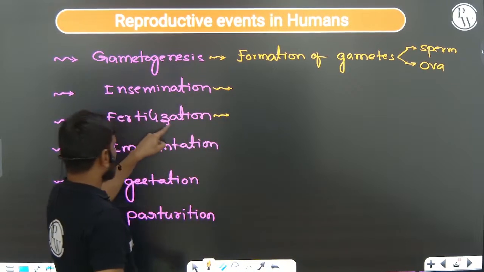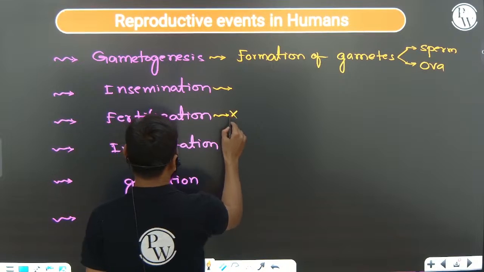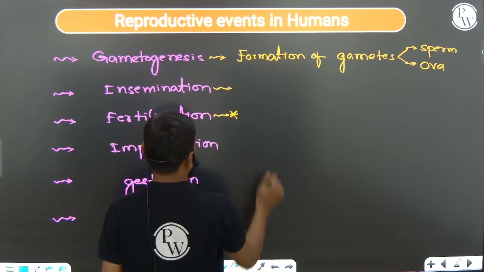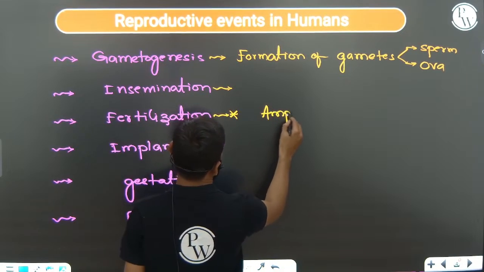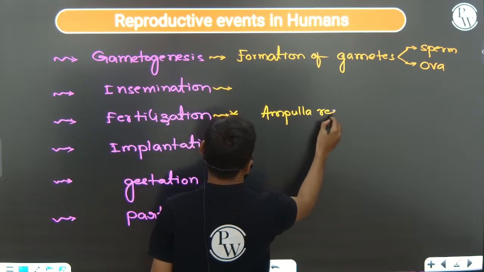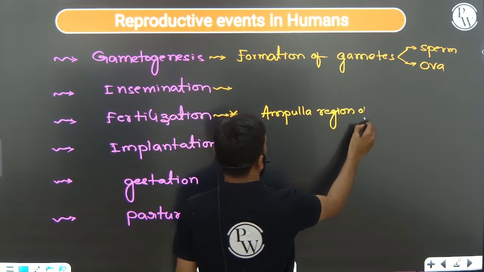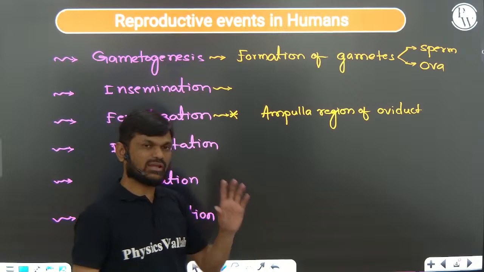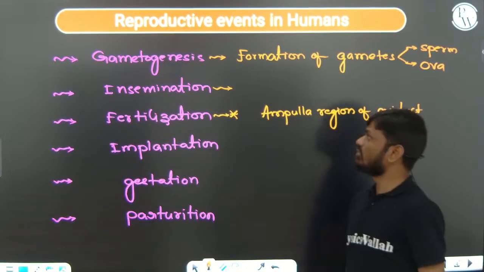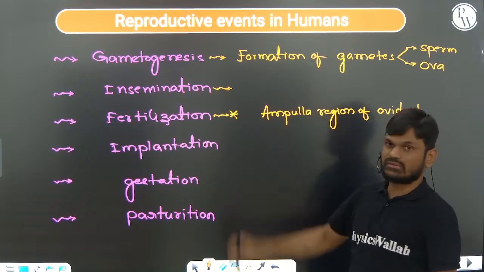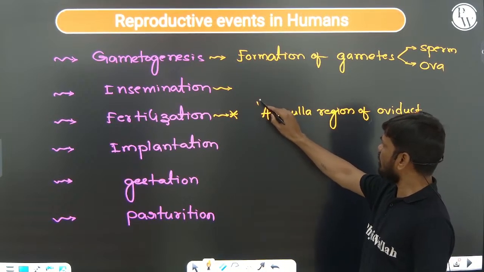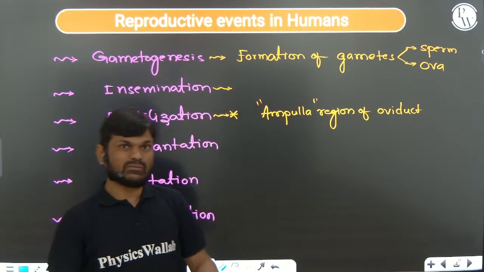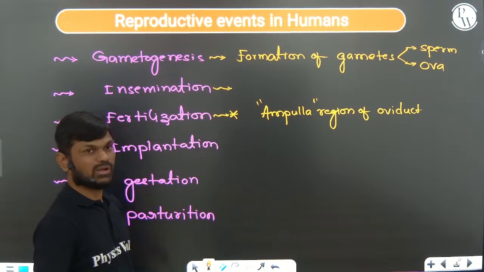Among these reproductive events, fertilization takes place in the ampulla region of the oviduct. This is very, very important. Each and every line is very important. Sometimes they will ask which of the following reproductive events takes place in the ampulla region of the oviduct or fallopian tube. Fertilization is the event which takes place in the ampulla region.